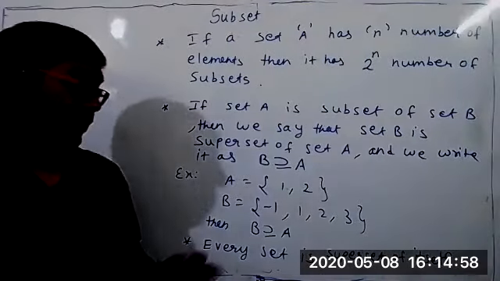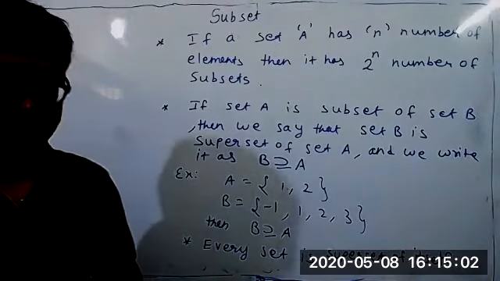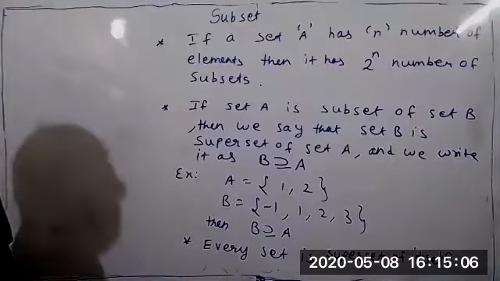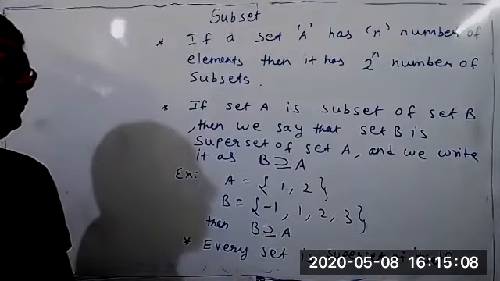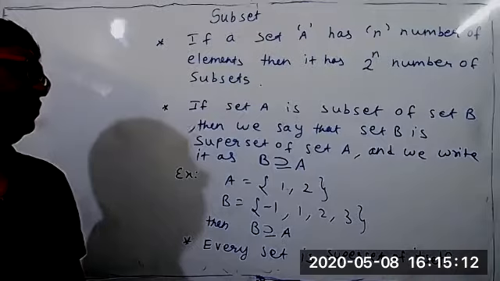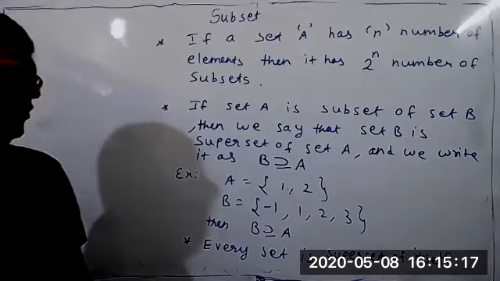Students, you can go through it and ask any doubt you have. Don't hesitate. As we write, if A is a subset of B, then we used the imply symbol before, right? That was not necessary.